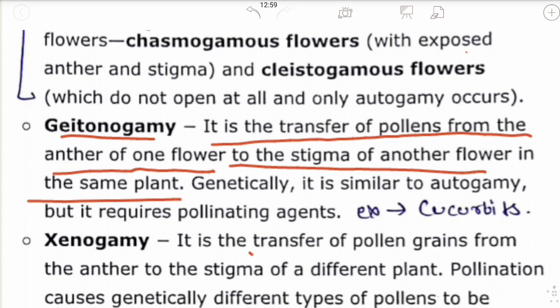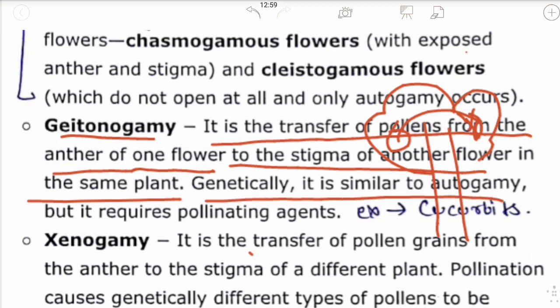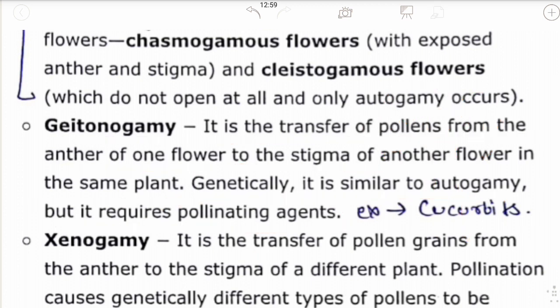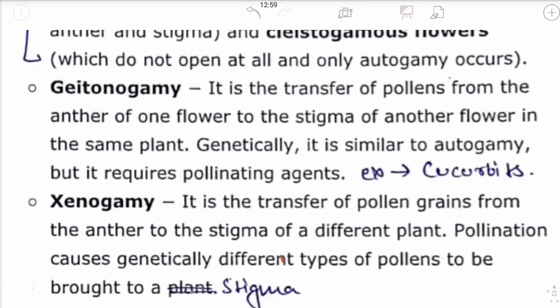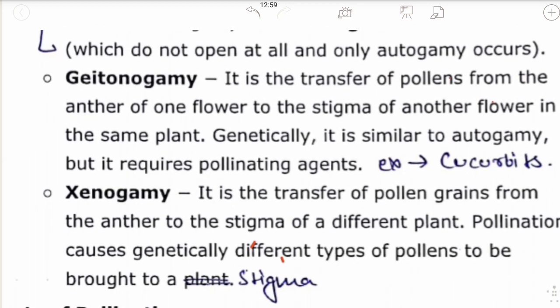Consider this is a plant. Here there are two flowers. Here the transfer of pollens from anther to stigma takes place in the same plant, but in a different flower, from this flower to this flower. Genetically, it is similar to autogamy, but it mainly requires pollinating agents like wind, water, air, etc.